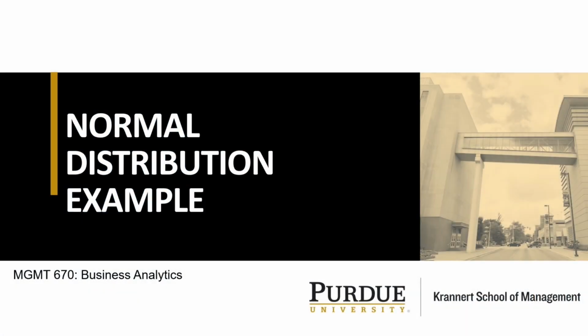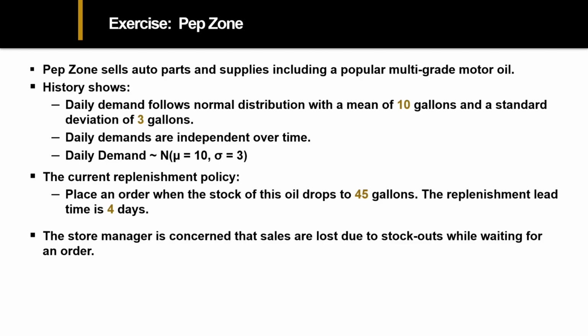I want to spend a few minutes going over a normal example, or a problem that uses a normal random variable, that is a continuous function, to solve a business problem. So let's get started. Let's apply what we've learned in the continuous random variable section and take a look at a normal distribution example.